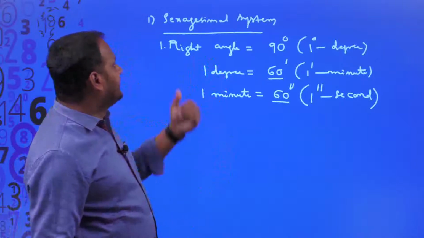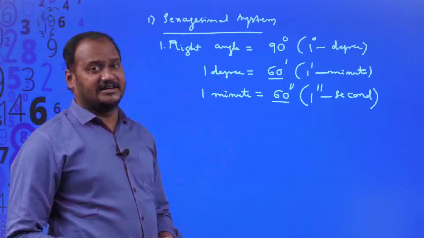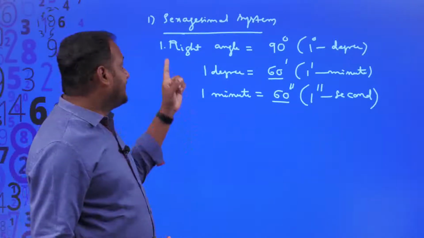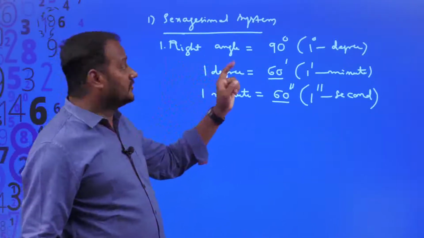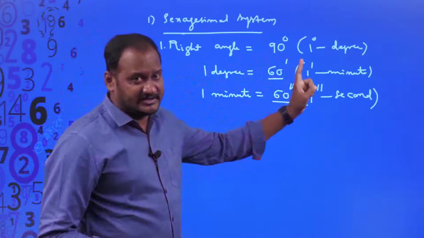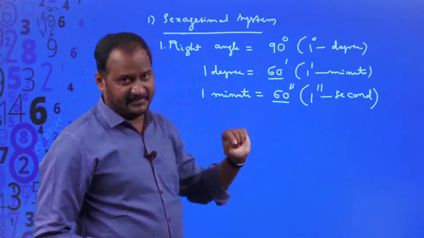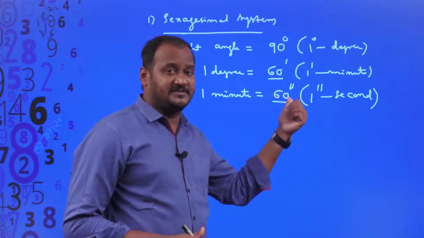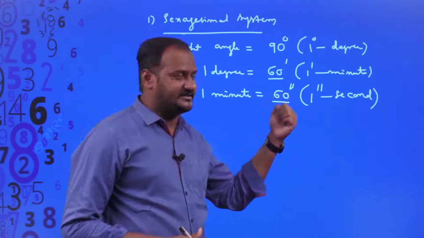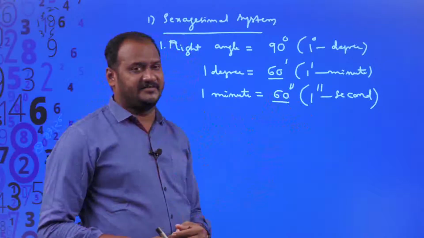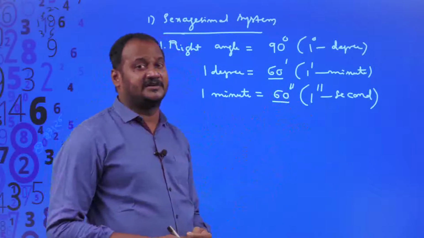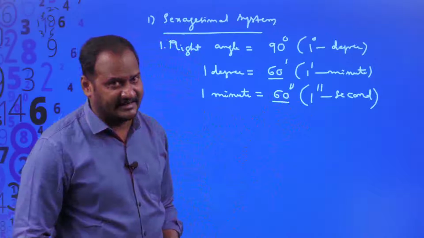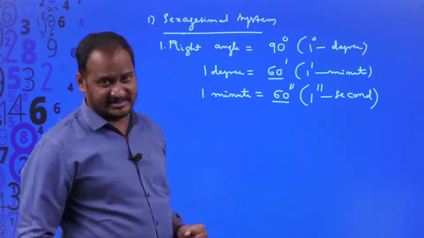So briefly, according to this British system or sexagesimal system, they divided one right angle into 90 equal parts and each part is said to be 1 degree. And 1 degree is further divided into 60 equal parts and each part is said to be 1 minute, and 1 minute is further divided into 60 equal parts and each part is said to be 1 second. So this is about the sexagesimal system.